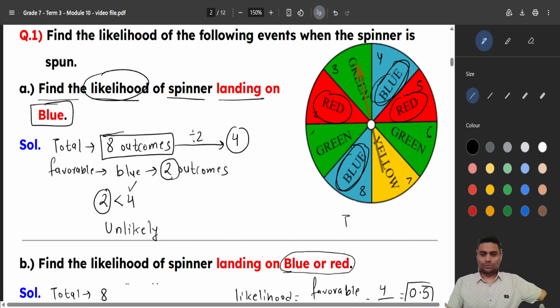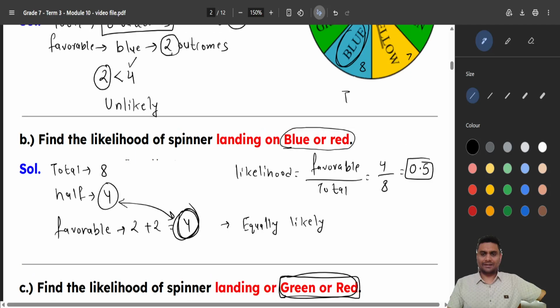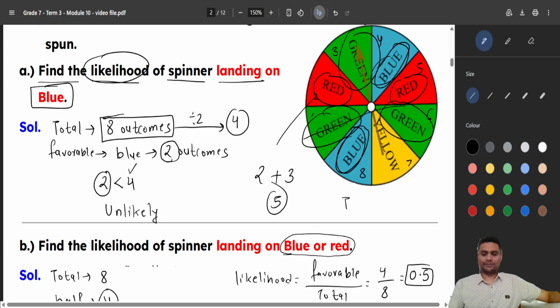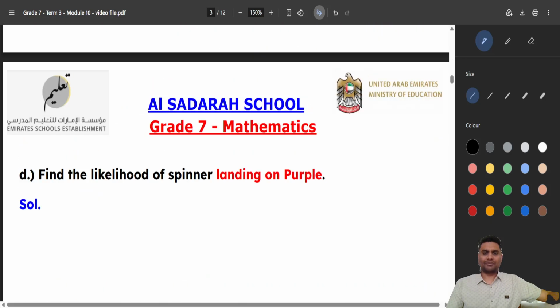Let's see. So which are the colors? Green and red. We already know there are 2 reds, right? How many reds? There are 2 reds. So 2. How many greens? 1, 2, 3. 3 greens. So 3 plus 2, 5. So my favorable outcomes are 5. Yes?